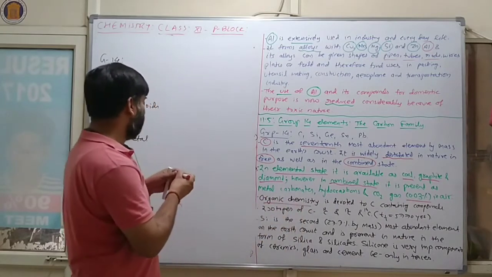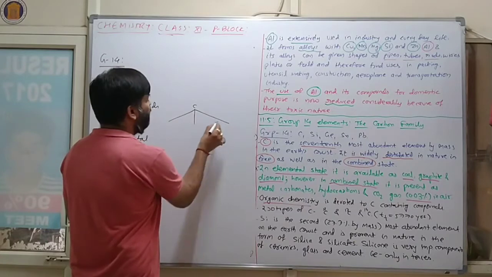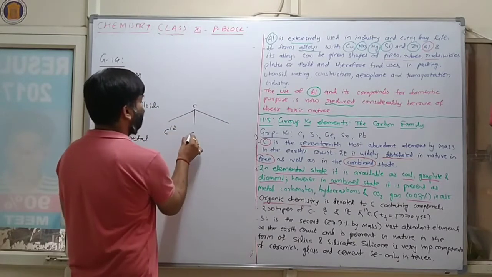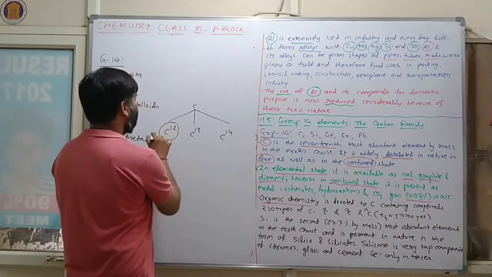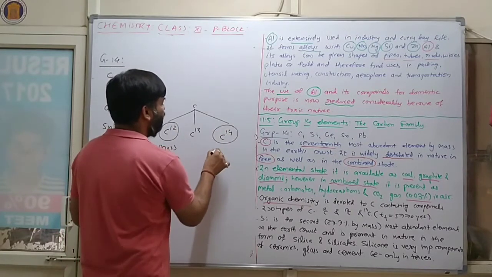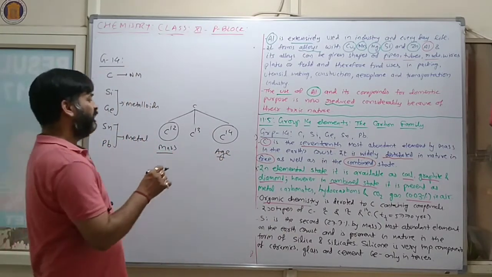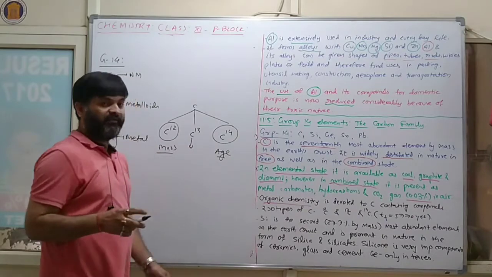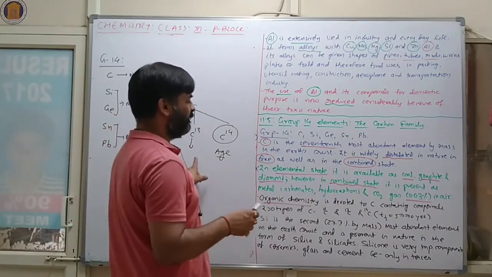In case of carbon, three different types of isotopes are there: 12, 13, 14. With the help of carbon 12, we can find out mass. With the help of carbon 14, we can find out the age of the material. And carbon 13 is radioactive in nature.